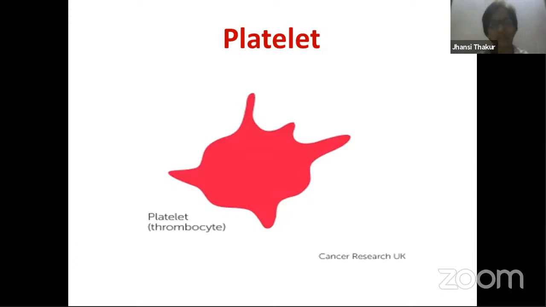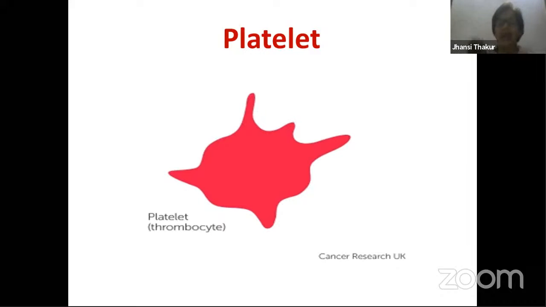Platelets are the ones which take part in clotting of the blood. Platelets are derived from one big cell which is called a megakaryocyte. Yesterday I showed you one slide saying that bone marrow produces cells. They divide and they produce undifferentiated cells. That means their function is not determined. Afterwards, these cells take up their functions. So the cell which will in future become a platelet is called a megakaryocyte.